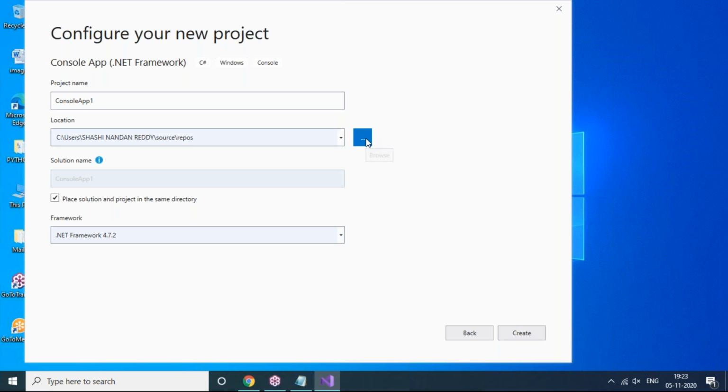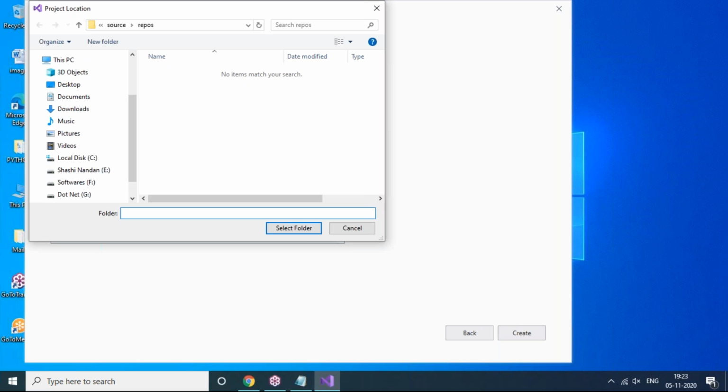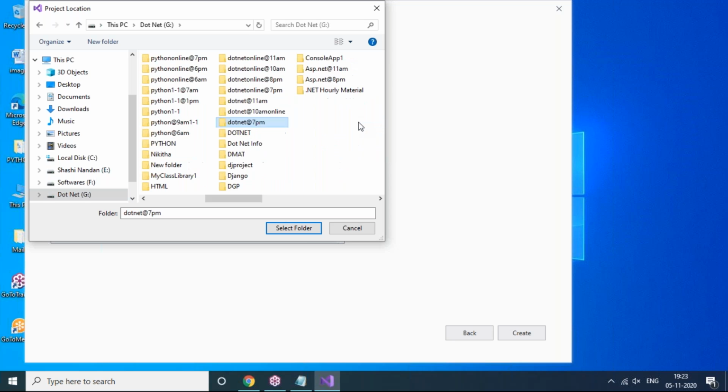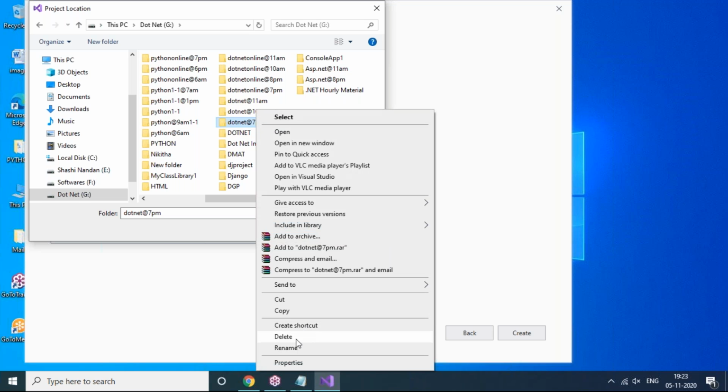I'm going to click on this ellipsis button, and you can see this. I want to store that in my G drive. So I'm going to create a folder called .NET at 7 p.m. Already I have a folder I created previously, but let me delete that. I'm going to create it once again.